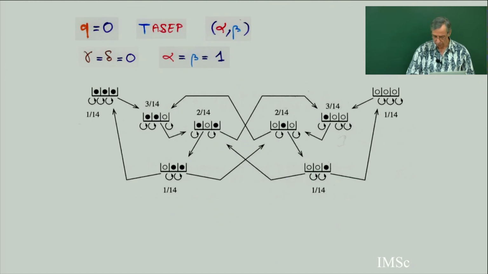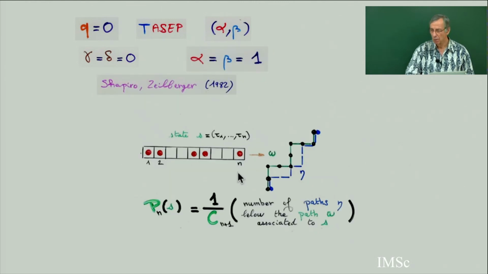Tn of S is the stationary probability at state S. For us, you give S. The state S is a word, one of the 2 power n words. You transform the state into a path. It's equivalent, it's just a word with 2 letters. And then you can define the total number of paths below this one. And this gives you exactly the stationary probability for the TASEP.